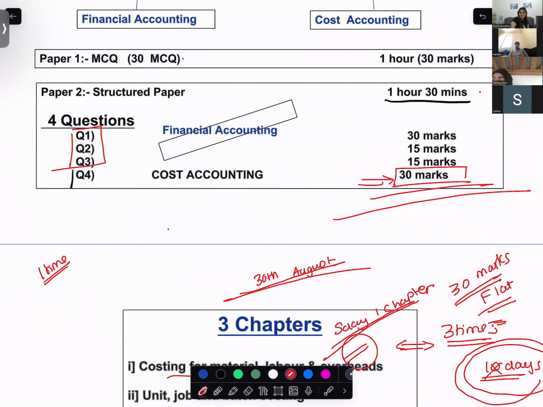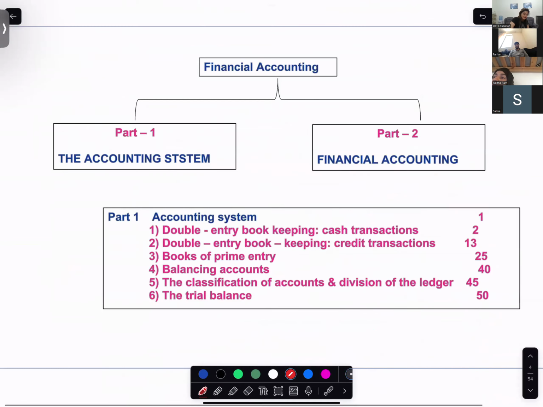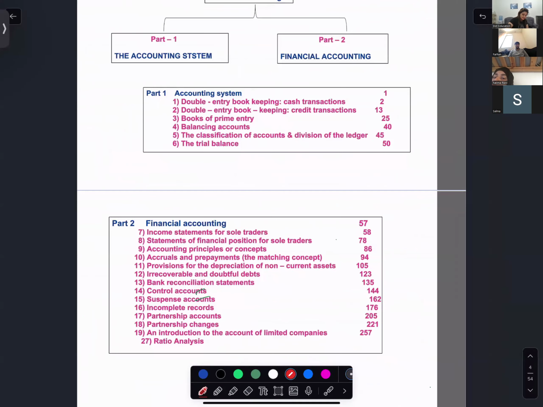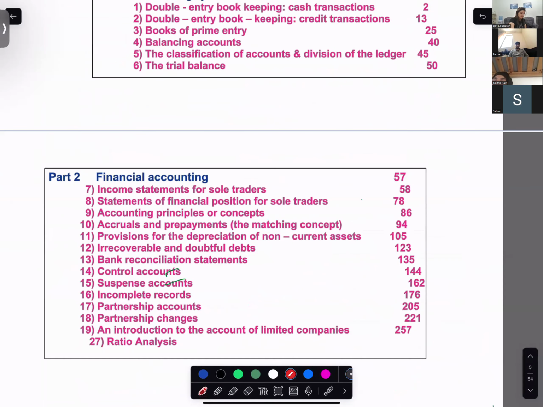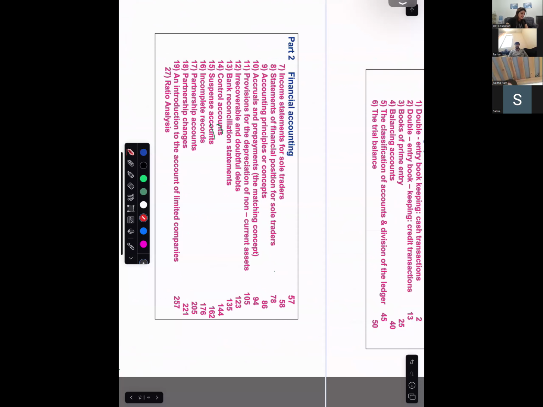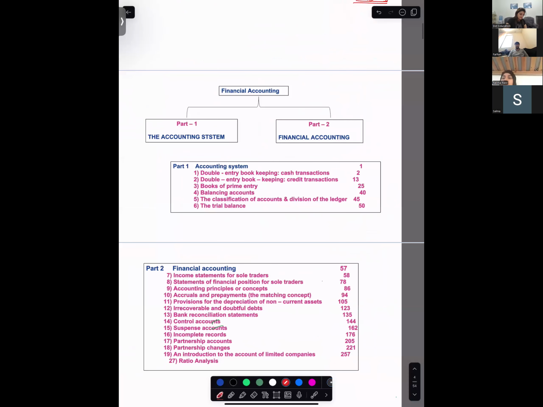This 30 marks should be in your pocket. Now, when I am talking about question 1, question 2, and question 3, it is financial accounting. In this financial accounting, you have a wide range of chapters. If you can see, there are approximately 27 chapters. Can you see this?